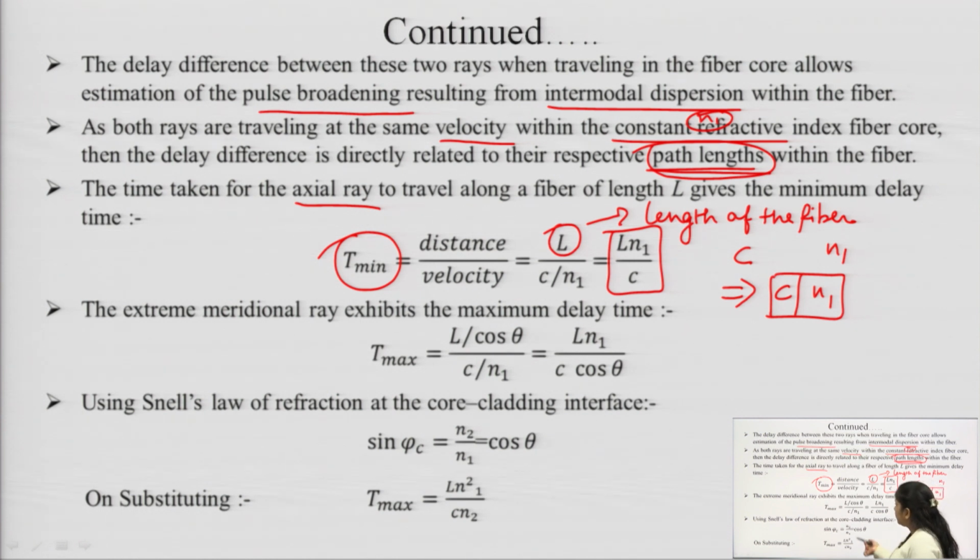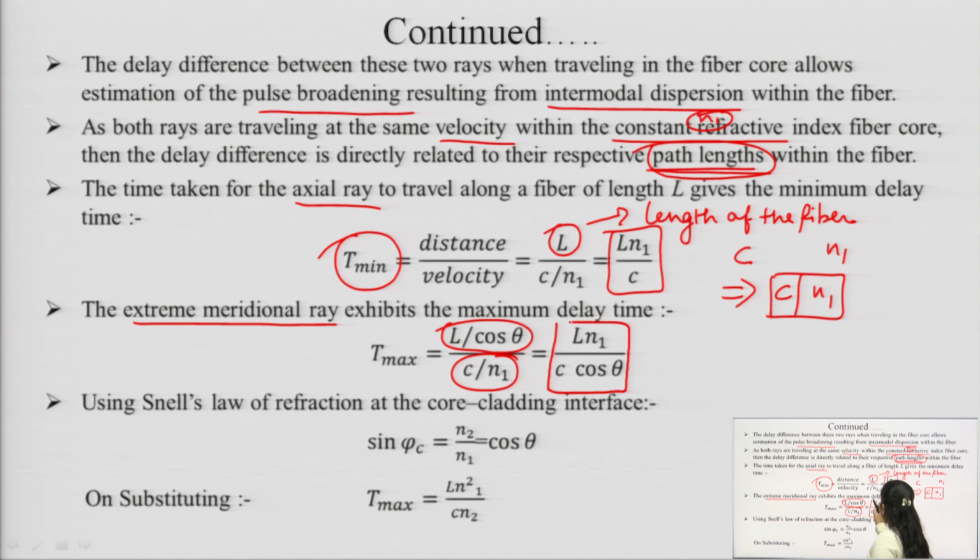Now, T max, that is the time taken by the extreme meridional ray to reach from one end of the fiber to the other end. Since it follows the zigzag path, the total distance travelled by it should be equal to L by cos theta. Velocity will remain the same, that is c by n1, and T max will be equal to L n1 upon c cos theta.